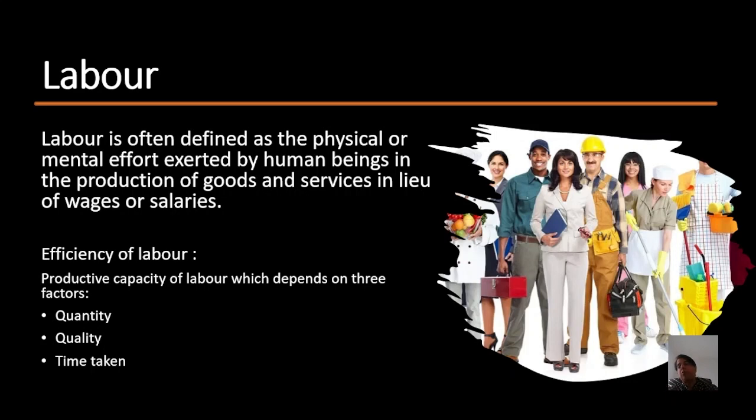For example, if there are 2 or 3 workers producing pens in a factory, one person may be able to produce 20 pens in 8 hours, and the quality of those pens can be measured. Another person may be able to produce 30 pens in 8 hours, but the quality may go down. A third person may produce 10 pens in 8 hours, but the quality may be very good. So, how much productive capacity each laborer has is also measured in economics. We try to understand that concept a lot.